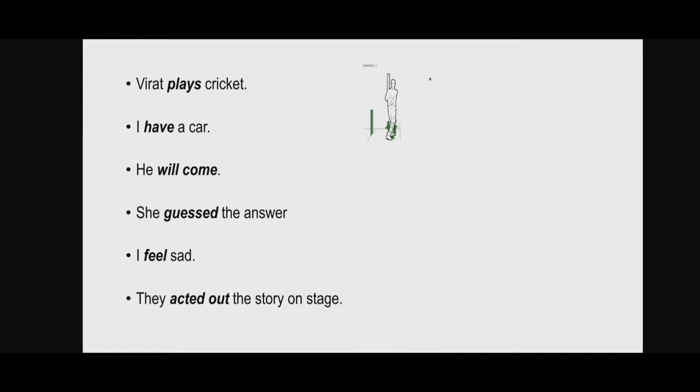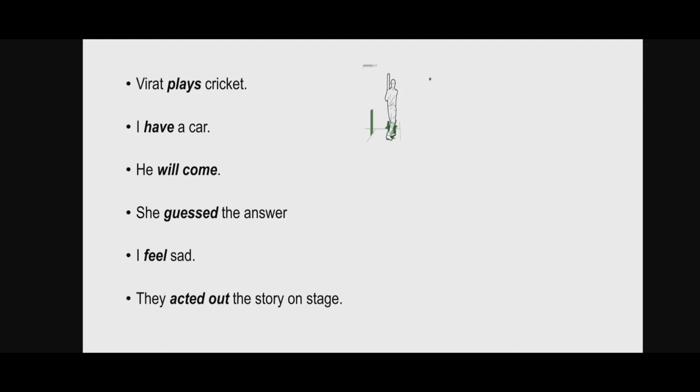Now on the first sentence, Virat plays cricket. Virat is the subject, plays is the verb and cricket is the object. Here Virat is doing something physically and we can see it. So it's the physical action verb. Then I have a car. Here there is no action being done. So here have shows possession. So it's a stative verb.